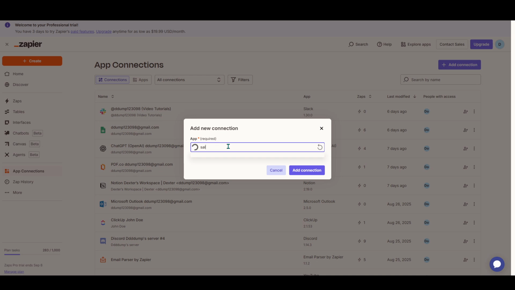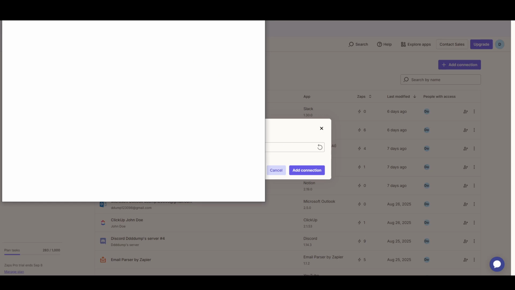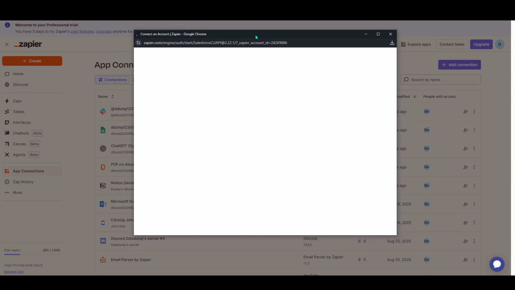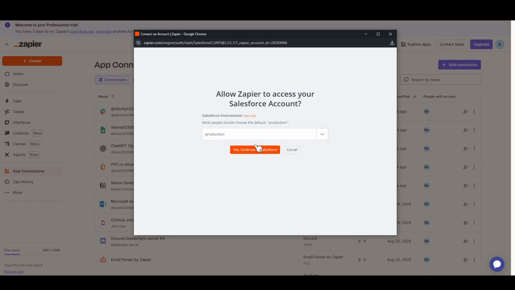Now, you'll arrive at a crucial step, logging into your Salesforce account. Zapier works by using your Salesforce credentials to access data and automate tasks, so it's important that you feel confident logging in. If you have your login information handy, go ahead and enter it. Make sure you follow the login procedures carefully. This might involve entering your email, password, and possibly passing through any two-factor authentication if that's set up for added security. Once you're logged in, the connection process is essentially complete.